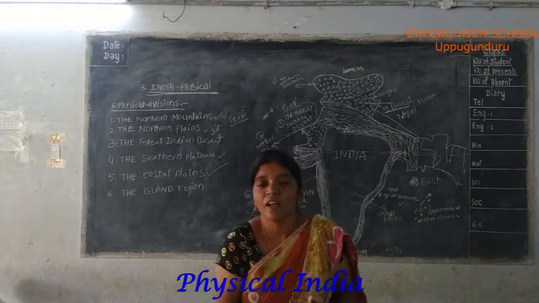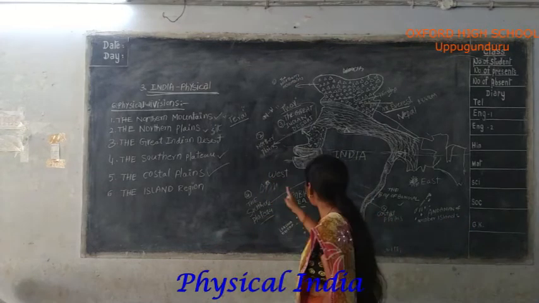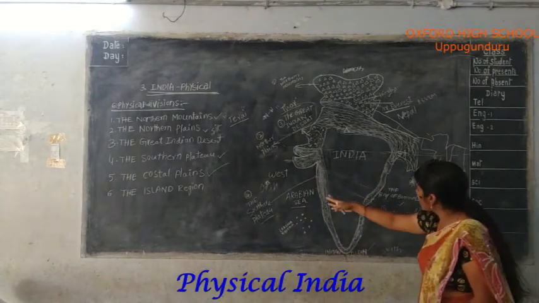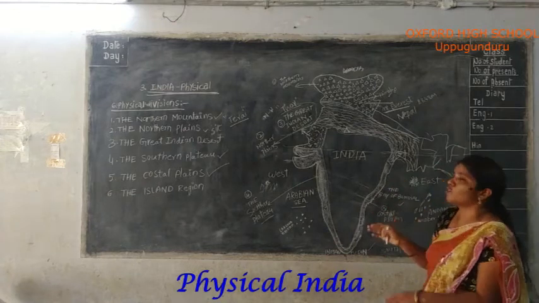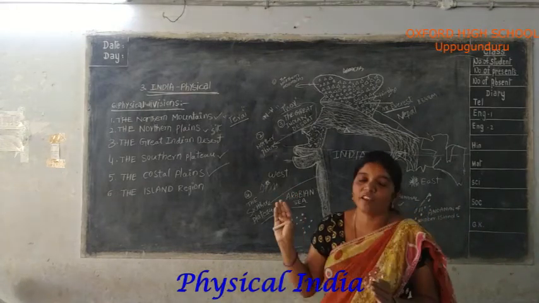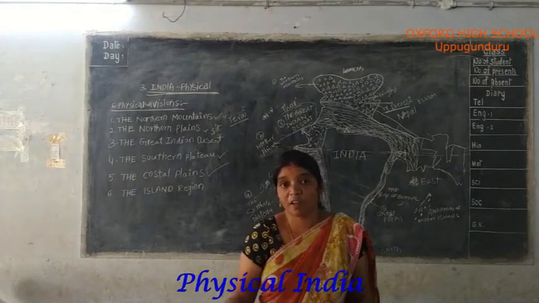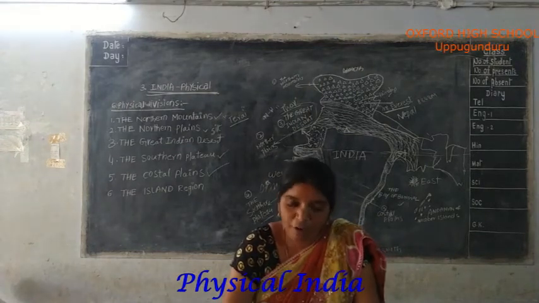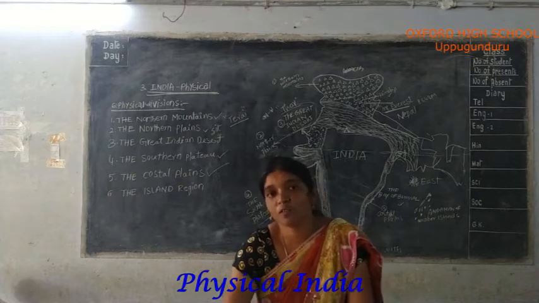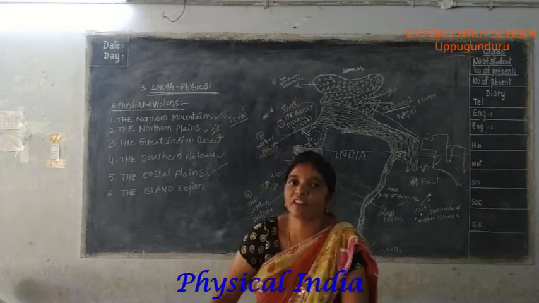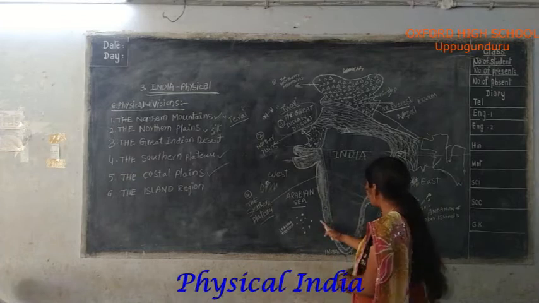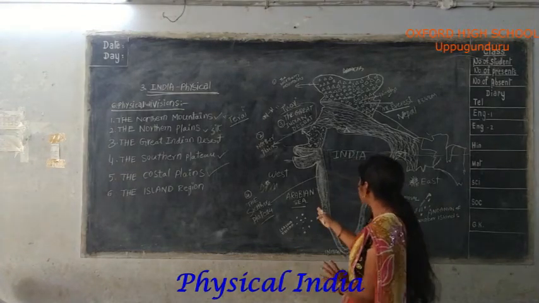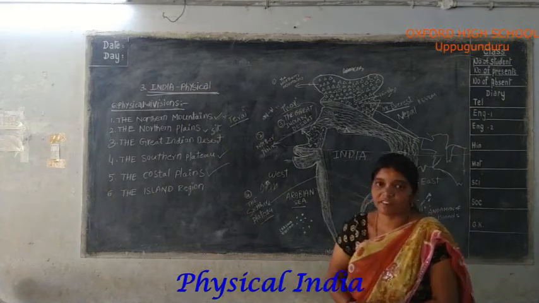It is full of sand. These are the coastal plains in India, along the Bay of Bengal and the Arabian Sea. We have very large areas of coastal plains. They are very fertile. Fertile means plants grow very well, as we already learned. They are useful for agriculture. India has large coastal plains, and these are very useful as agricultural lands.